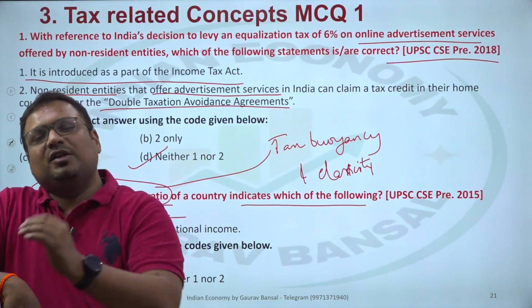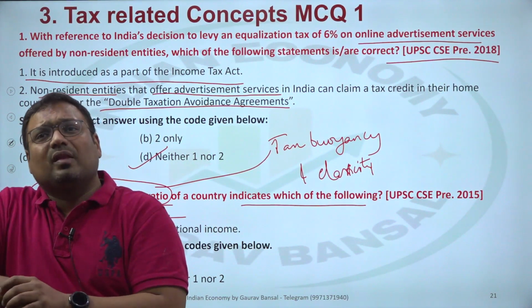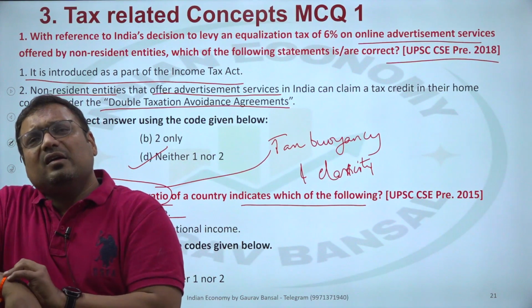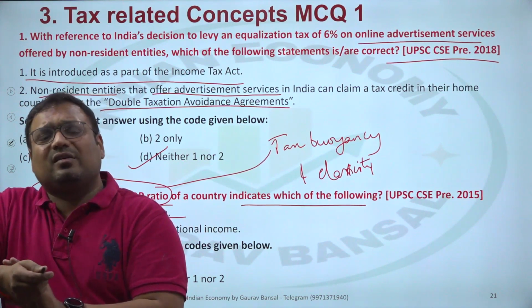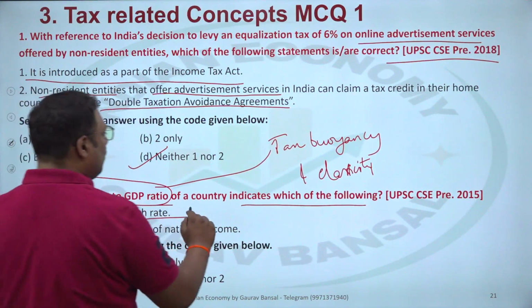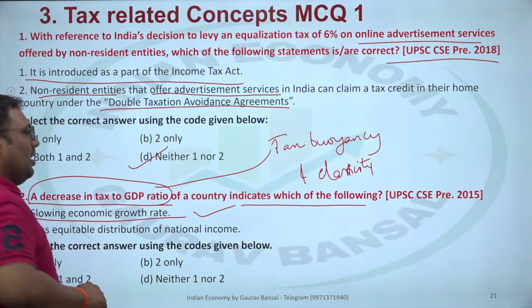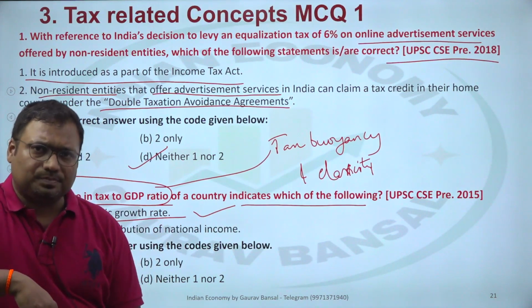But if GDP growth rate is less than 4% for a country like India, then companies are also not going to have good profits, and that results in a low tax to GDP ratio. So slowing economic growth rate is a big reason for decrease in the tax to GDP ratio.